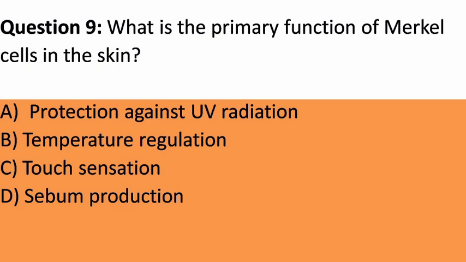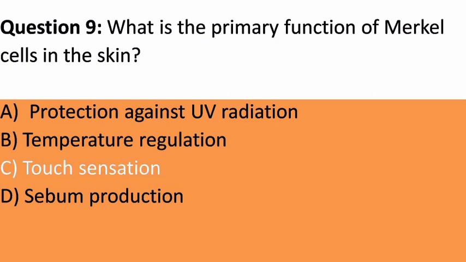Question 9. What is the primary function of Merkel cells in the skin? A. Protection against UV radiation. B. Temperature regulation. C. Touch sensation. D. Sebum production. Answer. C. Touch sensation. Explanation. Merkel cells are responsible for touch sensation and are located in the epidermis, particularly in the fingertips and other areas sensitive to touch.